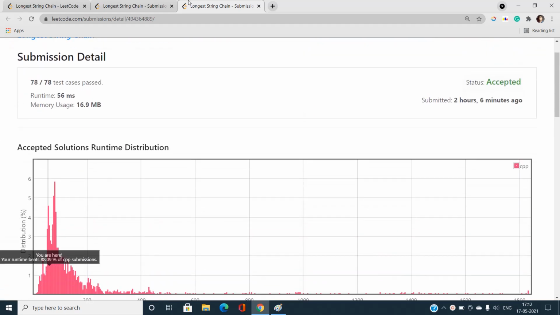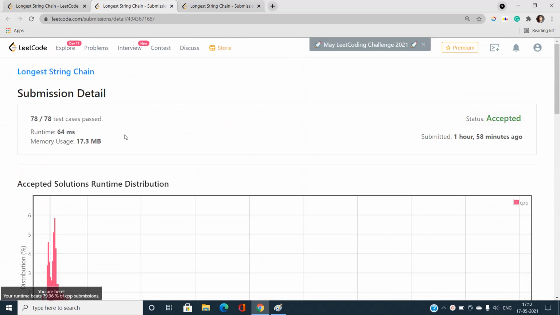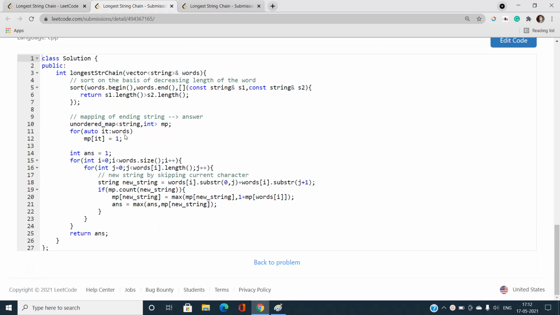And there is another solution that I have submitted here, which is also a good one. Instead of giving a unique index to every string, I have just maintained the answer directly. And what is that? An unordered map of string, int again. But this is a mapping of the ending string to the length of the longest string chain ending at this position. Note that I am talking in a reverse manner, that is starting from word of k to word of 1 like that.